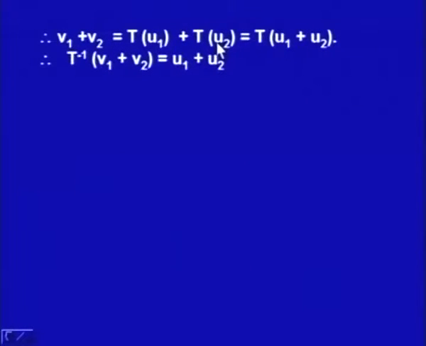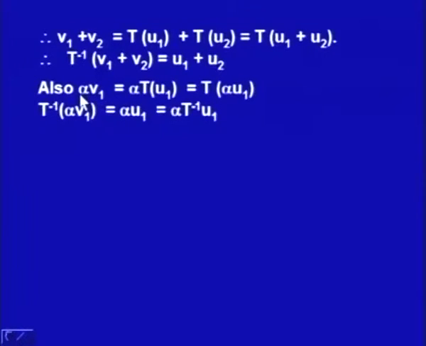Then V1 plus V2 is equal to T of U1 plus U2. If you are convinced, then we can apply the linear property of linear transformation, and this simply means V1 plus V2 is equal to T of U1 plus U2, and by the definition of inverse, T inverse of V1 plus V2 is equal to U1 plus U2, and that is what we need to prove that this is additive.